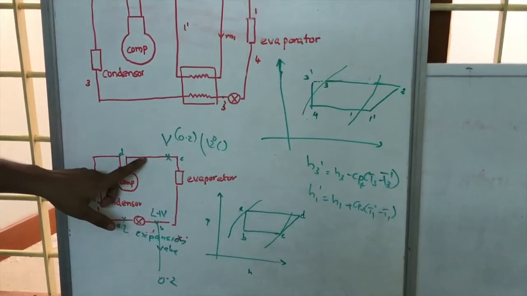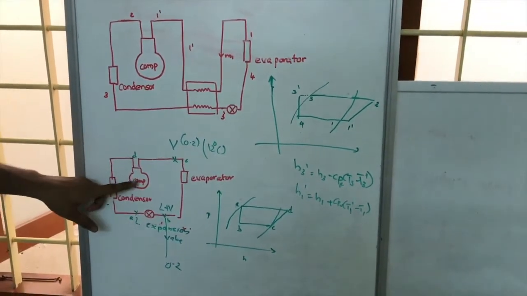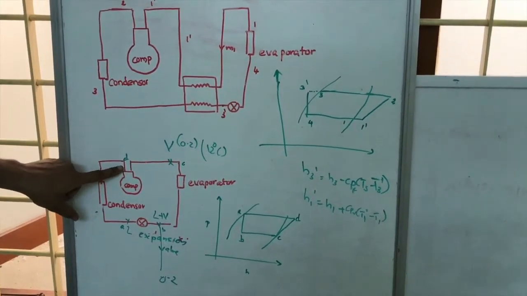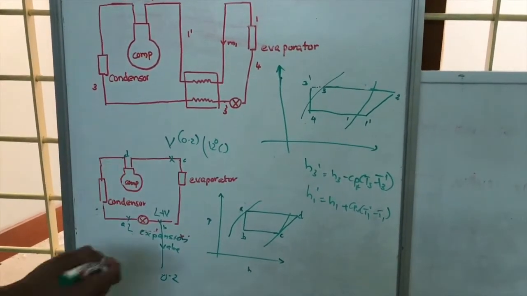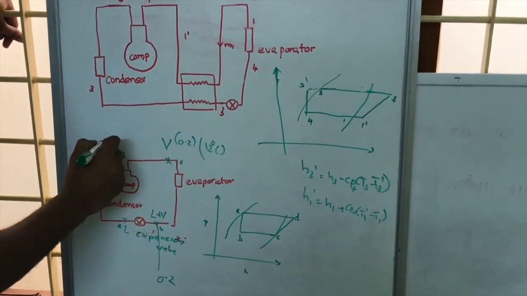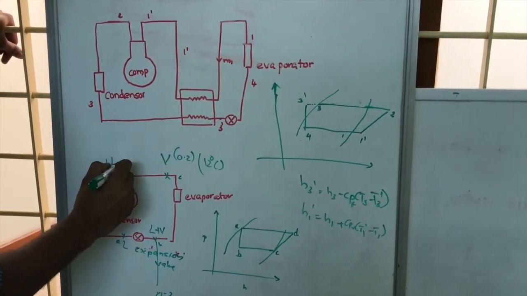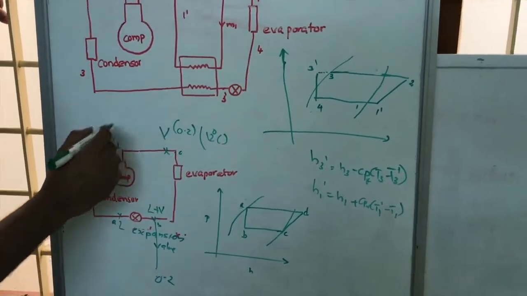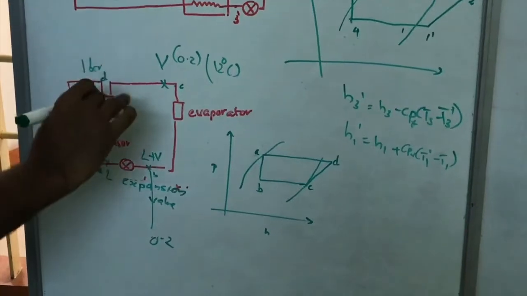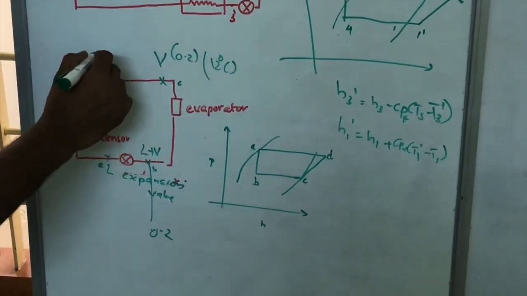Now this vapor undergoes compression. As it undergoes compression, the temperature and the pressure increase. Say the pressure becomes 1 bar, because it is a compression process, and as the compression process occurs, temperature too increases.